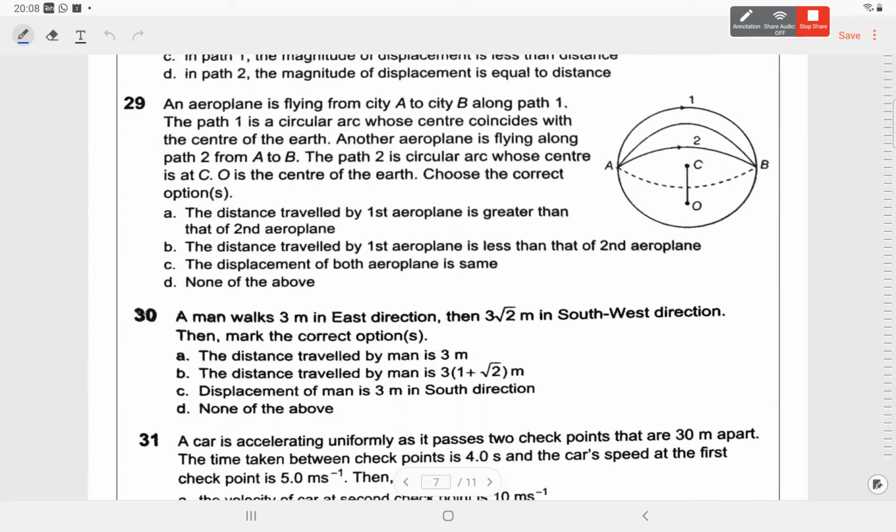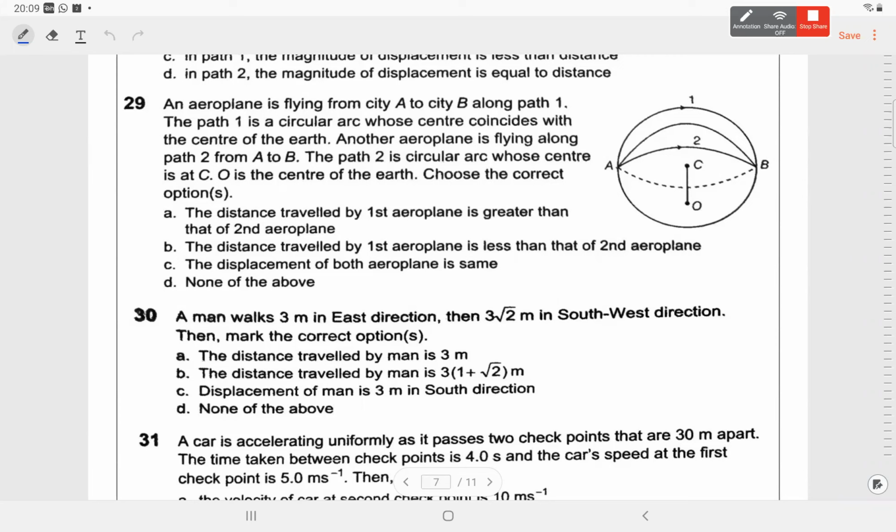Another aeroplane is flying along path 2 from A to B. Path 2 is a circular arc whose center is at C. O is the center of earth. Distance traveled by first aeroplane is greater than second.